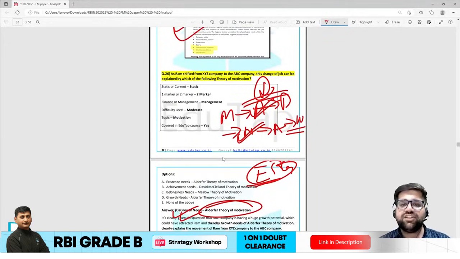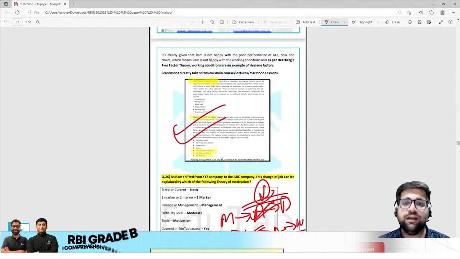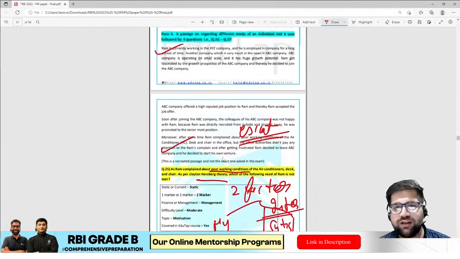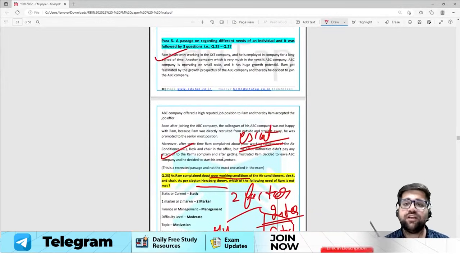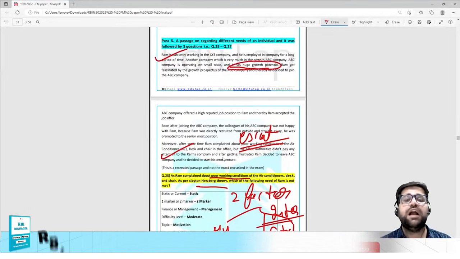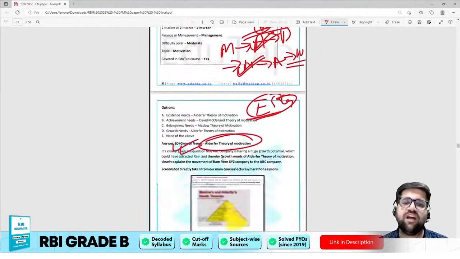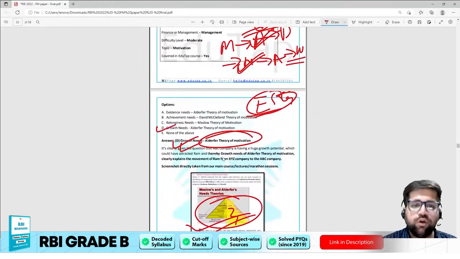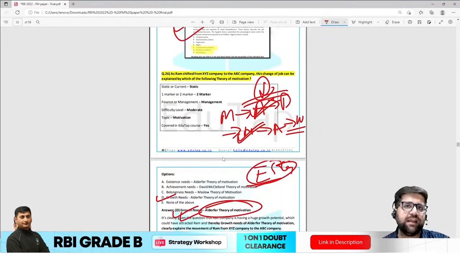So Ram shifted to that company because of its growth. It's clearly mentioned in the question as well, and in the survey I took from different students, they clearly mentioned that it has huge growth potential. So Ram is shifting to ABC company because of the growth potential. That's why the answer is Alderfer's growth needs. It's nowhere mentioned that Ram is lacking money or food, so the answer will not be existence.